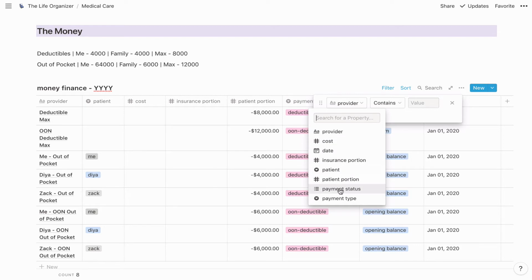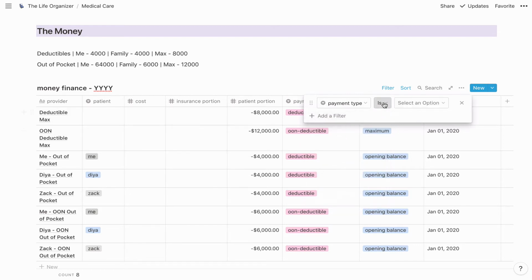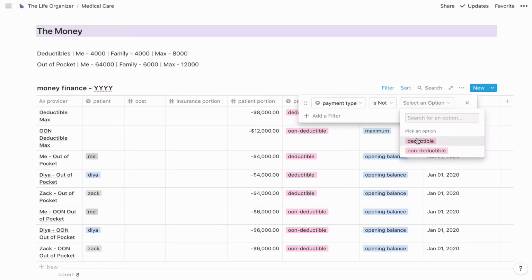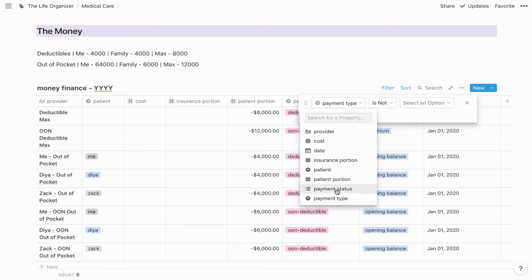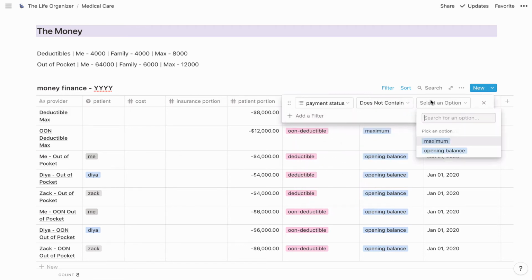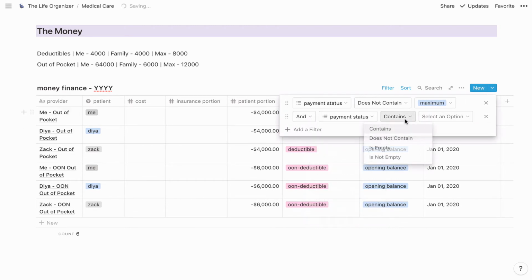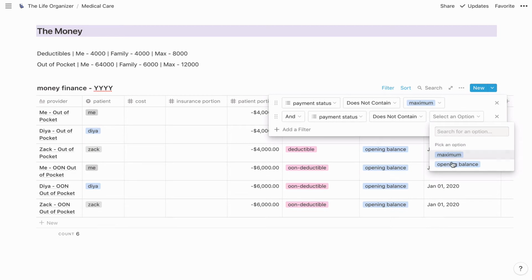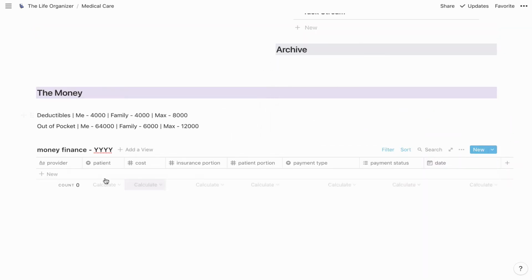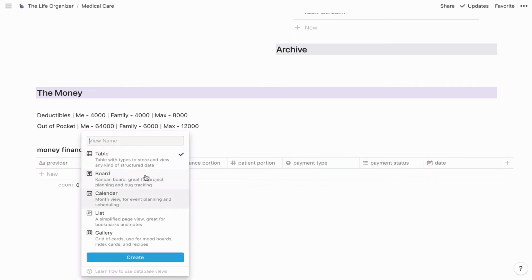So we're going to say that the type is not, not type. The status does not contain maximum, and it does not contain opening balance. Okay, so that's going to be the default view. It's ready to add the first item. For our next view, this is going to be the